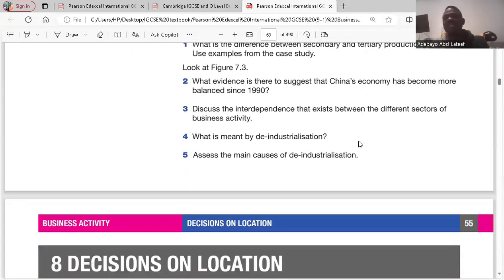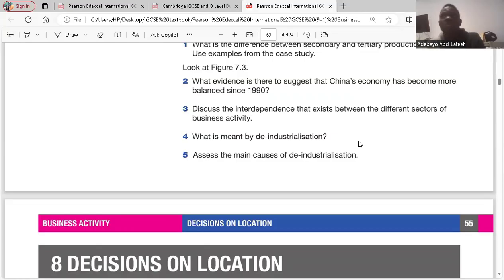They said, assess the main causes of deindustrialization. What are the causes of deindustrialization? The first one I wrote is changes in consumer demands. Consumers prefer to spend on services than goods. So revenue in the secondary sector is reducing because customers want to spend on services rather than goods. So the secondary sector businesses are not selling as they used to sell.